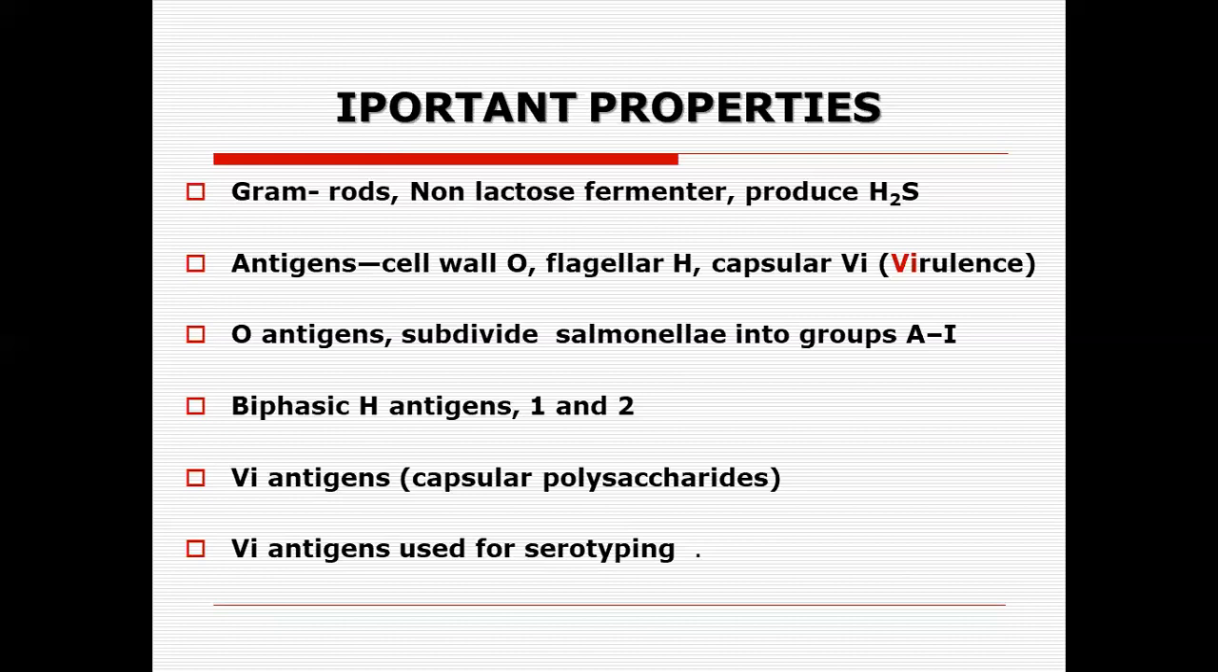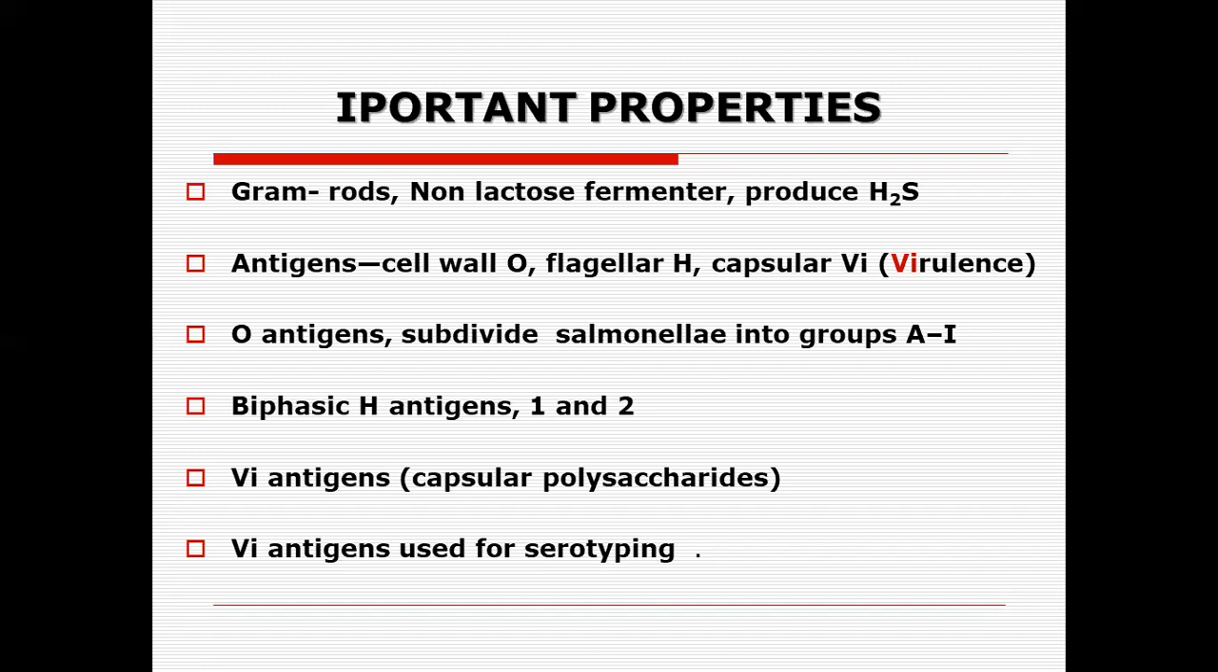If you look at the entire medical microbiology, the somatic antigen, flagellar antigen, and capsular antigen are very important in the case of Escherichia and Salmonella. Here we have the somatic antigen, the flagellar antigen, and the capsular antigen.